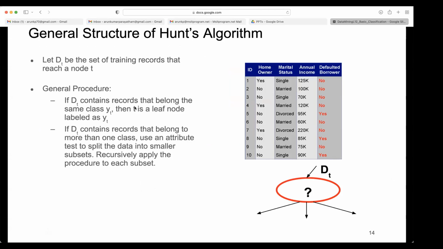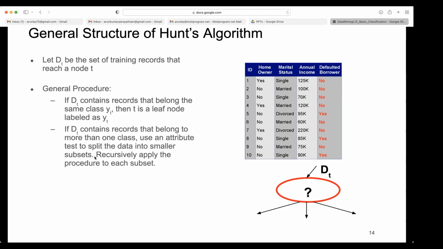So if Dt contains records that belong to the same class yt, then t is a leaf node labeled as yt. If Dt contains records that belong to more than one class, use an attribute test to split the data into smaller subsets. Recursively apply the procedure to each subset.